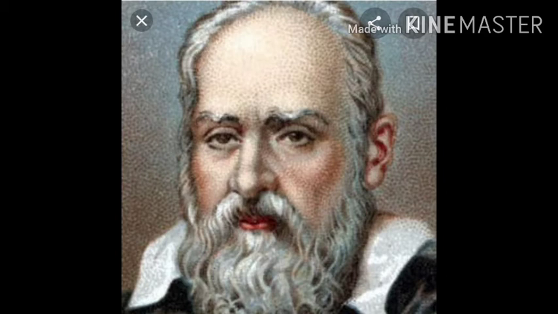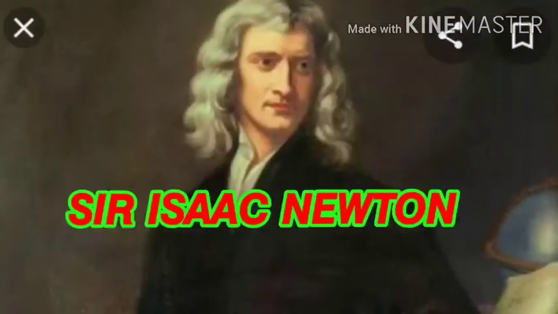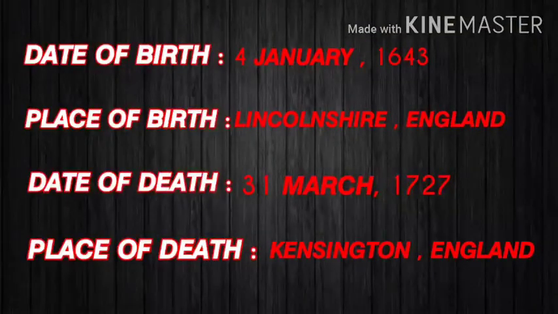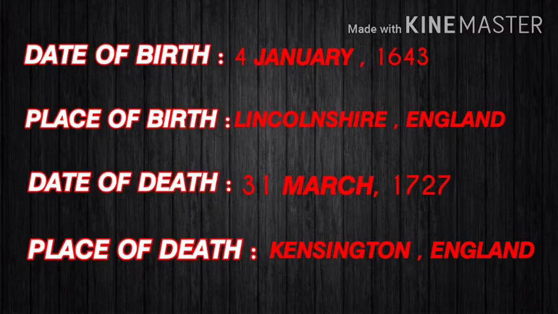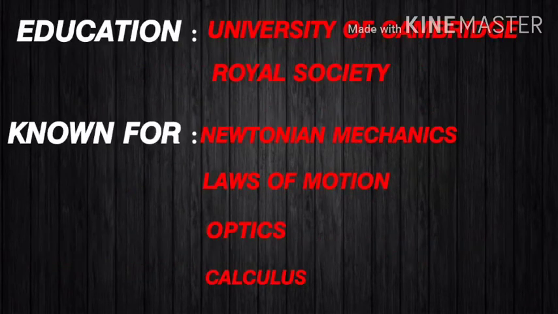Now moving towards the next great scientist, Sir Isaac Newton. He was born on 4 Jan 1643 at Lincolnshire in England. He was a great scientist while he did not excel in school but still got admission in the Trinity College in Cambridge. He wanted to study law. His mother refused to pay for his education, so he worked as a servant. There, he became interested in mathematics.